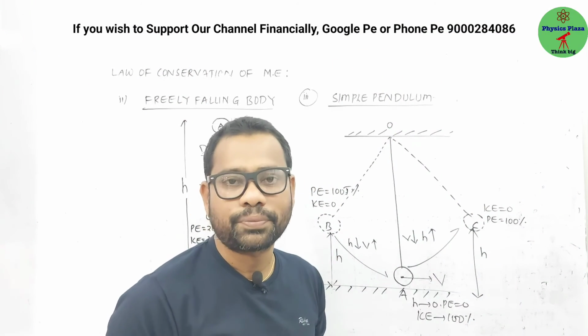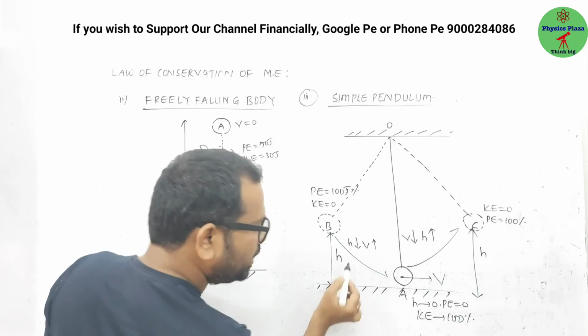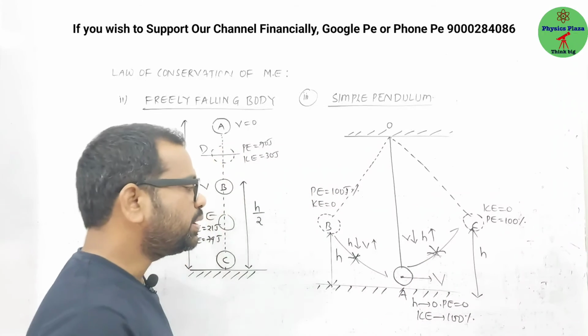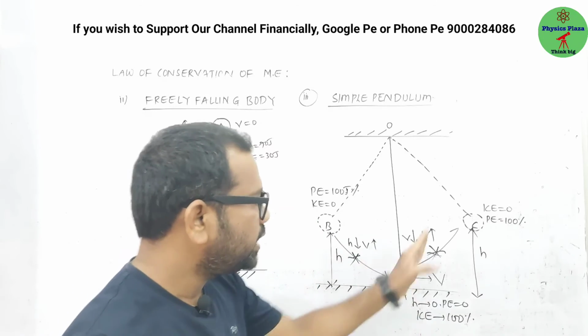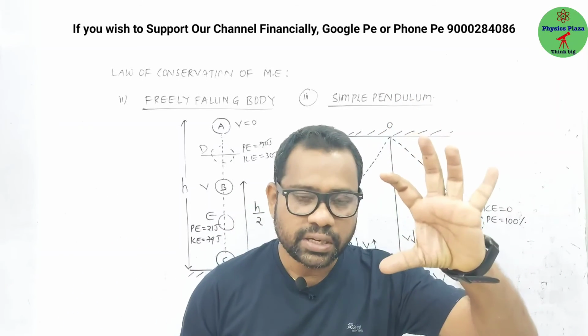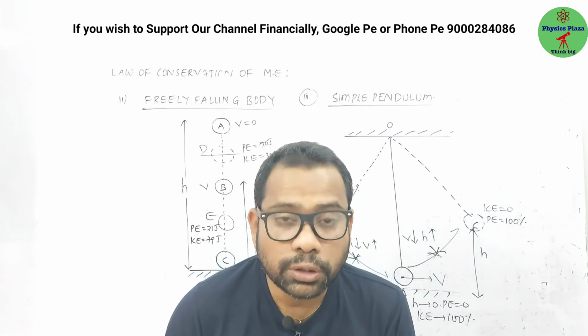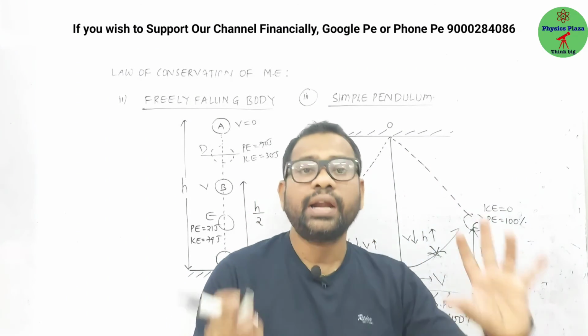Try to understand. But you may get one doubt. In between B and A, and in between A and C, the body has a certain height and a certain velocity. So the body has both potential energy and kinetic energy.